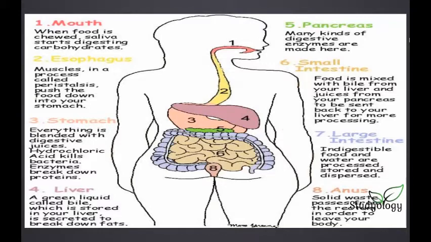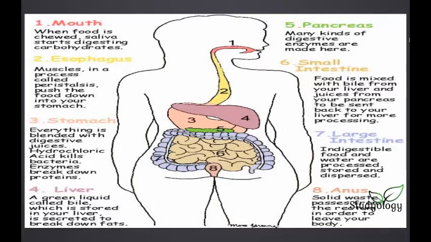Next is the liver, which has a green liquid called bile. This green liquid called bile is stored in the liver, and it also helps in digestion. Next is the pancreas. Many of the digestive enzymes used in the digestion process are made in the pancreas. It is a very important organ. Without the pancreas, digestion of food would not be possible.